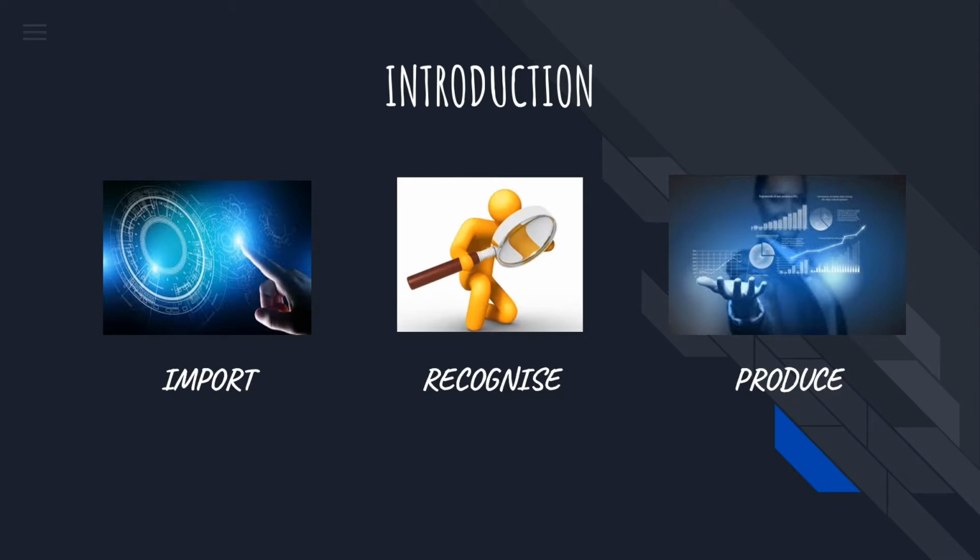The system will then recognize the image according to their labels. Finally, the output will be produced based on the training and testing data that have been used. To get the best and highest accuracy, we conduct several experiments, which later will be explained by Ihsan.